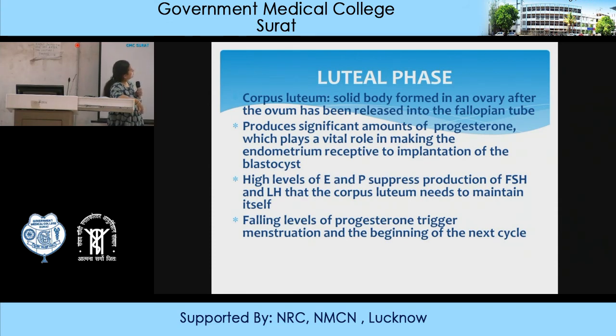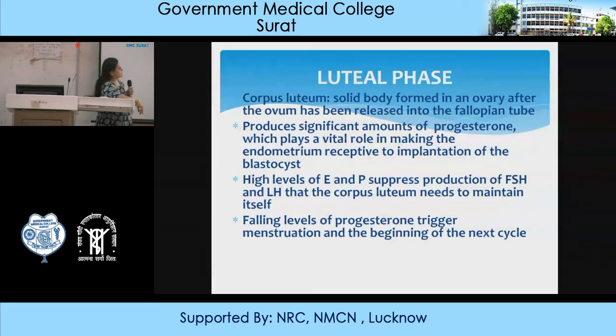Luteal means yellowness, because a lot of fat and glycogen is produced, including cholesterol, which is important for formation of the sex hormones. This corpus luteum produces a significant amount of progesterone, which plays an important role in the endometrium, which becomes receptive to implantation of the blastocyst. High levels of estrogen and progesterone suppress FSH and LH, which will decrease after ovulation, and falling levels of progesterone will then again trigger menstruation.